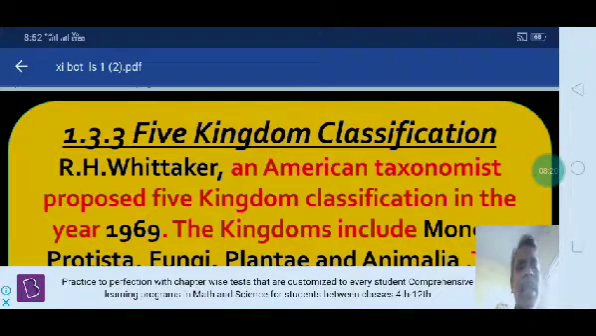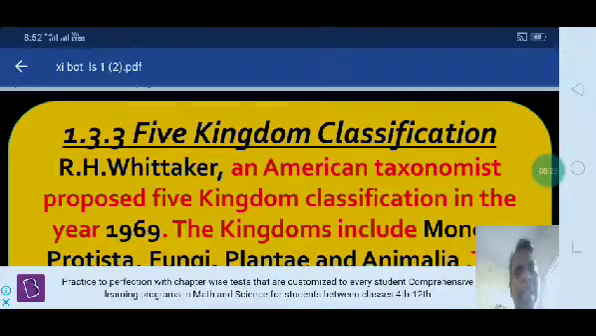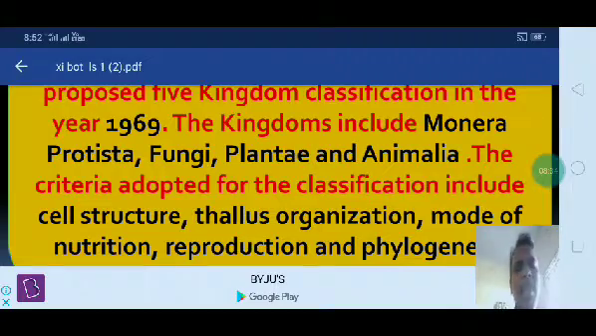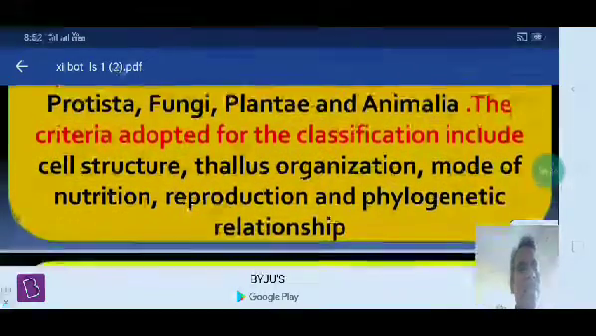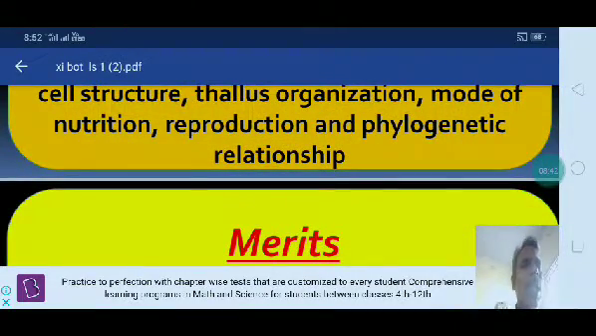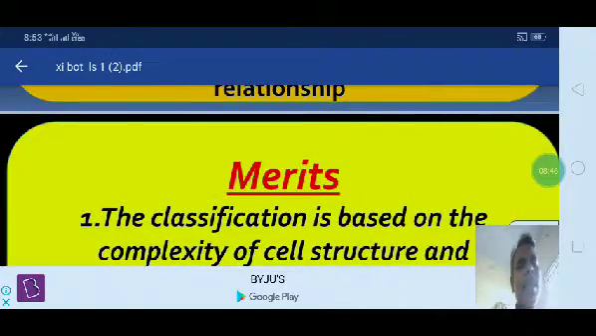Who classified the five kingdoms? R.H. Whittaker, an American taxonomist, proposed the five kingdom classification in the year 1969. The kingdoms include Monera, Protista, Fungi, Plantae and Animalia. The criteria adopted for classification include cell structure, thallus organization, mode of nutrition, reproduction and phylogenetic relationship.